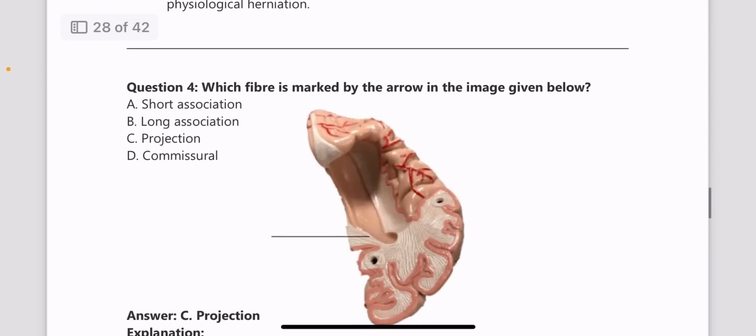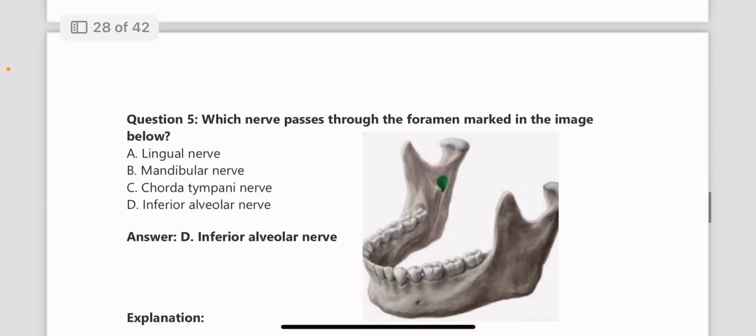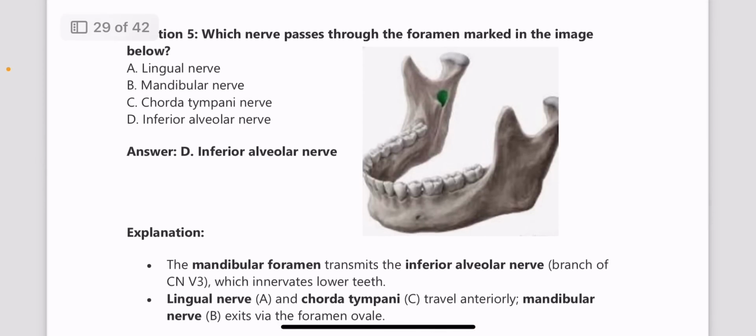You can have better images as well. I've provided an image here, but please go through the internal capsule, the image and the cross sections of the brain, because a lot of questions, head and neck is a favorite area, and recently they have asked more questions from head and neck area. So please go through the images and basal ganglia and all those parts, the putamen, the neocortex, all this is very important. Next, which nerve passes through the foramen marked in the image?